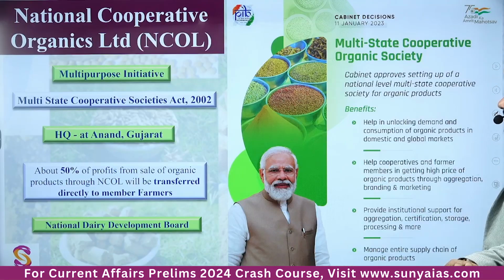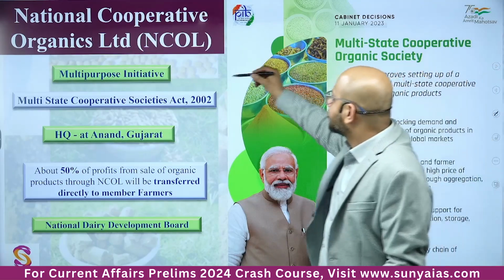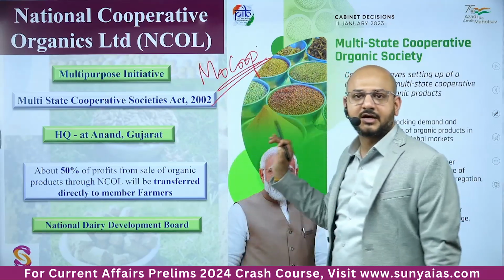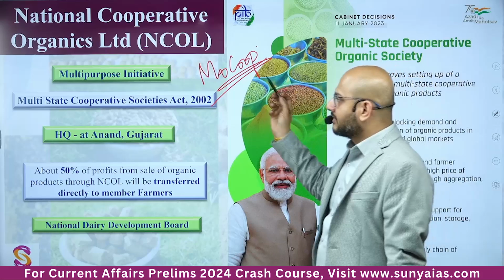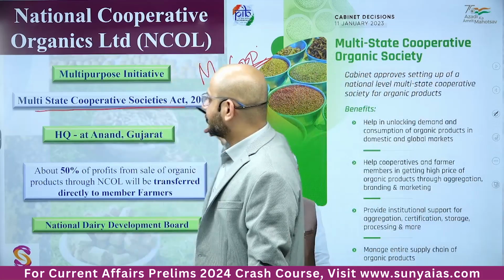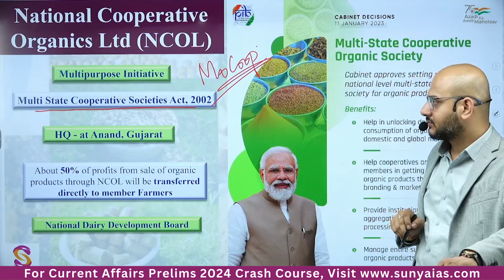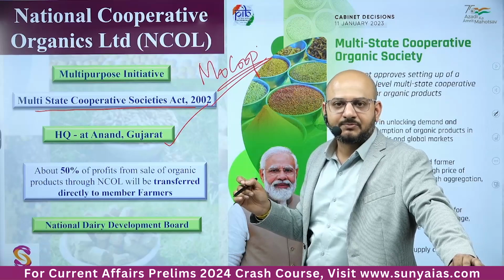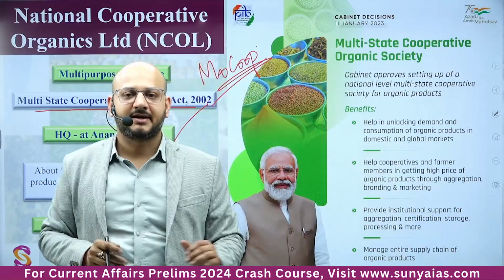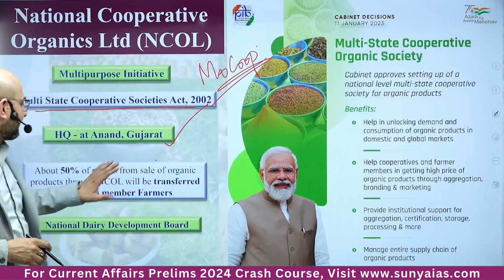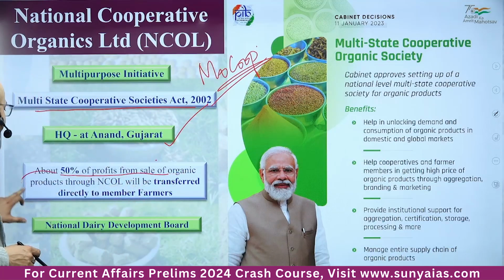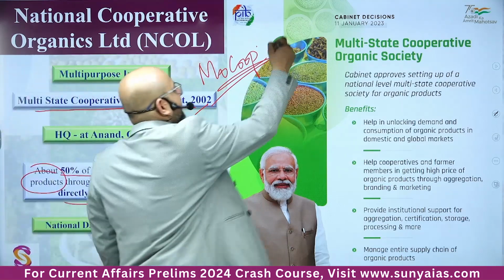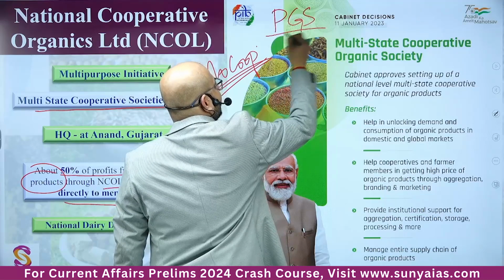National Cooperative Organics Limited. Ministry of Cooperatives, students, you understand, Ministry of Cooperatives has been formed and things related to it are important. Okay, now it is formed with the help of Multi-State Cooperative Societies Act 2002. Its headquarters is at Anand, Gujarat. Point is Organic India. We want to promote Organic India and the farmers who are participating here. The 50% of the profits made from the sale of organic products through NCOL will be transferred directly to the member farmers. एक स्कीम है PGS, पार्टिसिपेटरी गारंटी स्कीम.